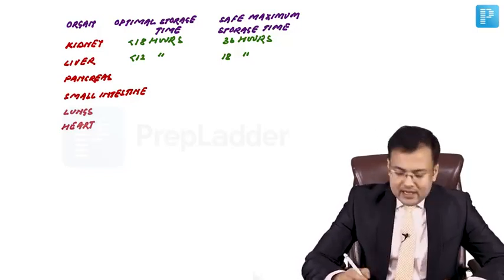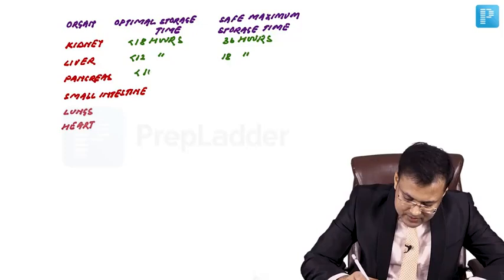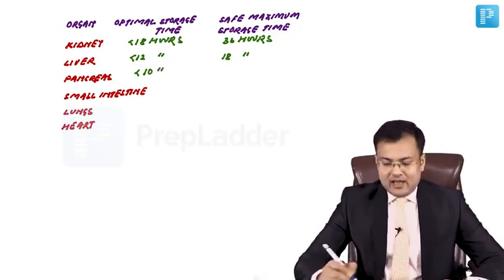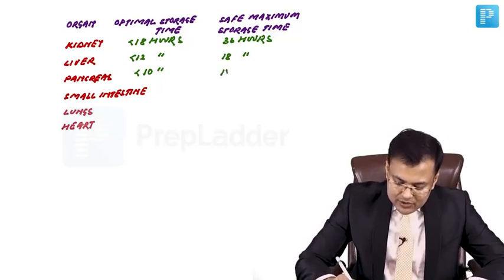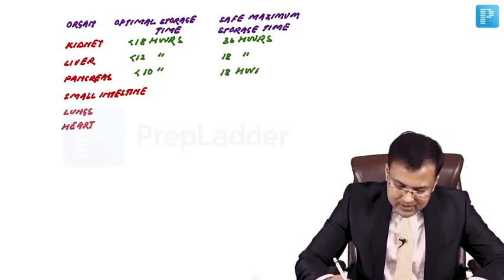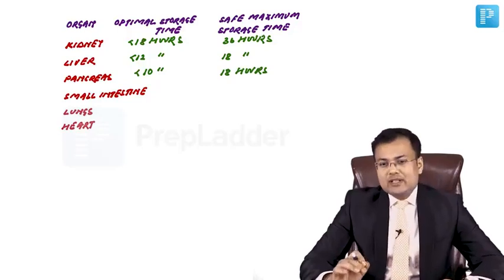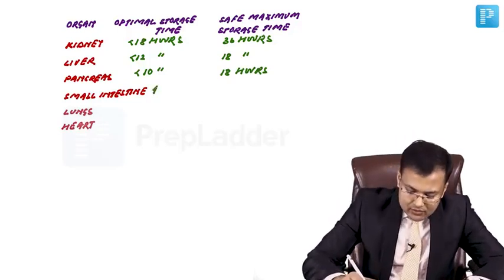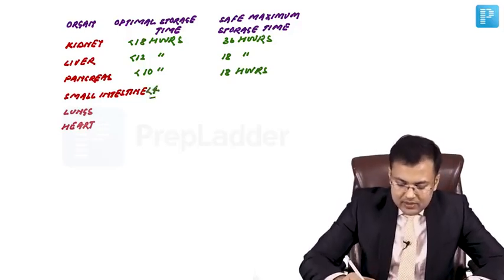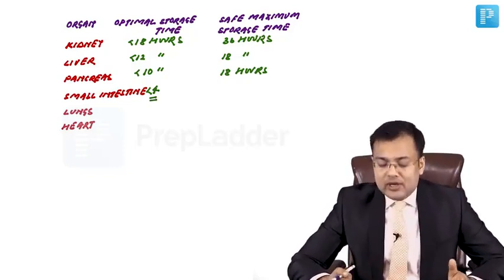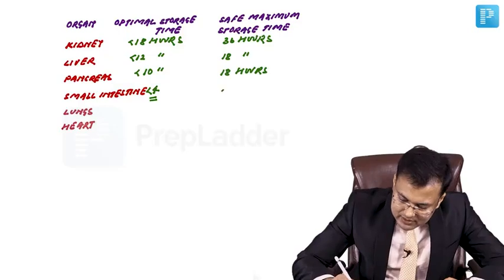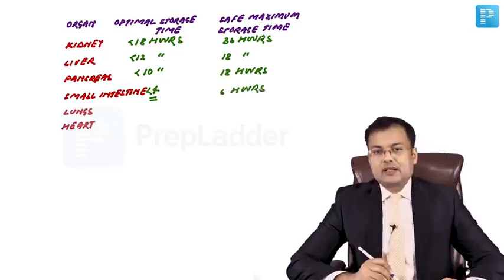If you see the pancreas, optimal storage time is less than 10 hours, and the safe maximum storage time is like liver. How much? 18 hours. For small intestine, it is less than 4 hours. You have to remember: optimal storage time is less than 4 hours for small intestine, and the safe maximum storage time is 6 hours.